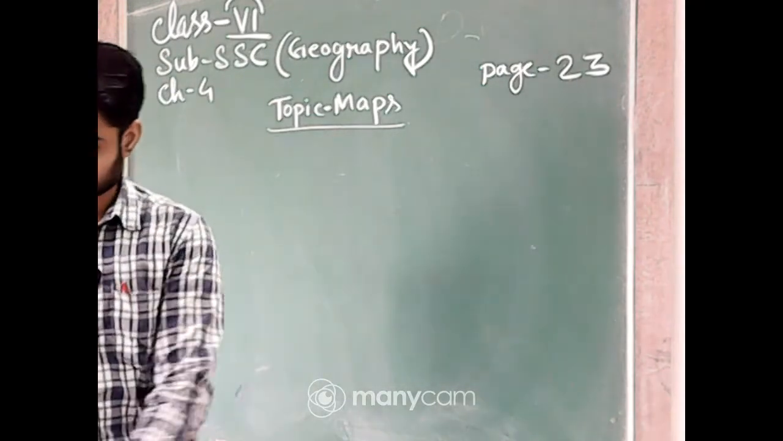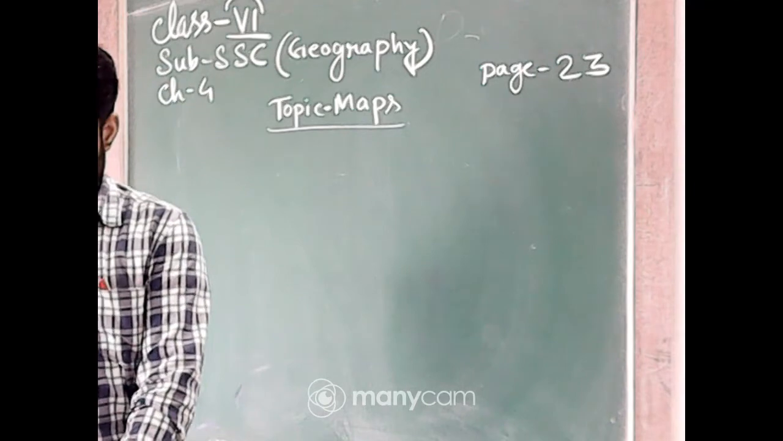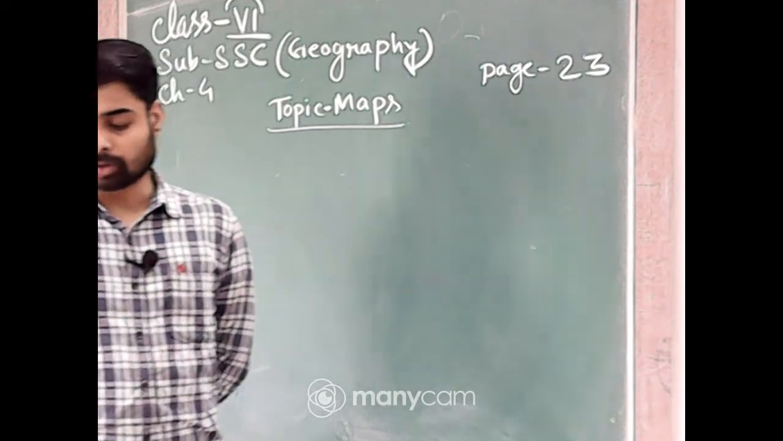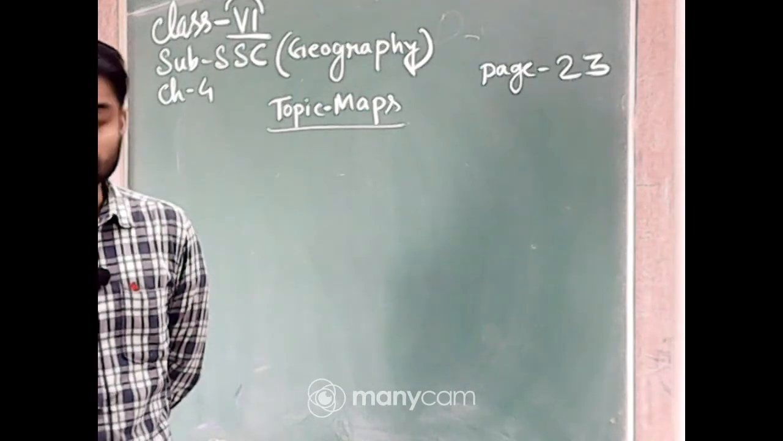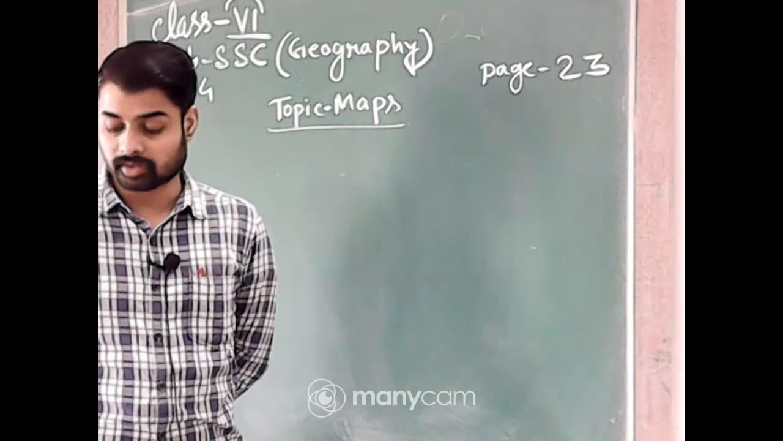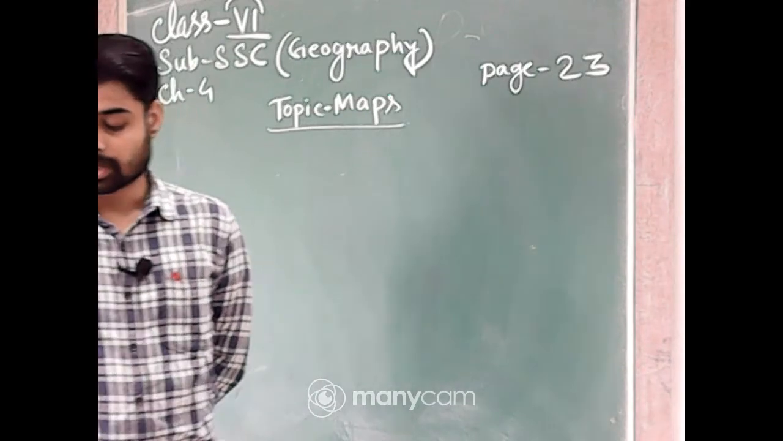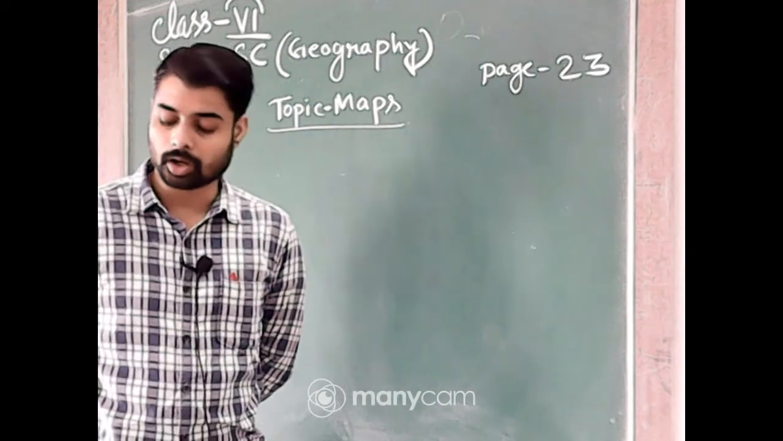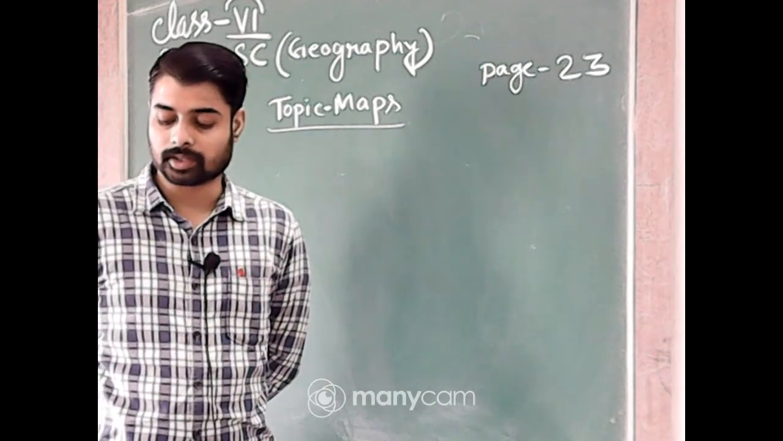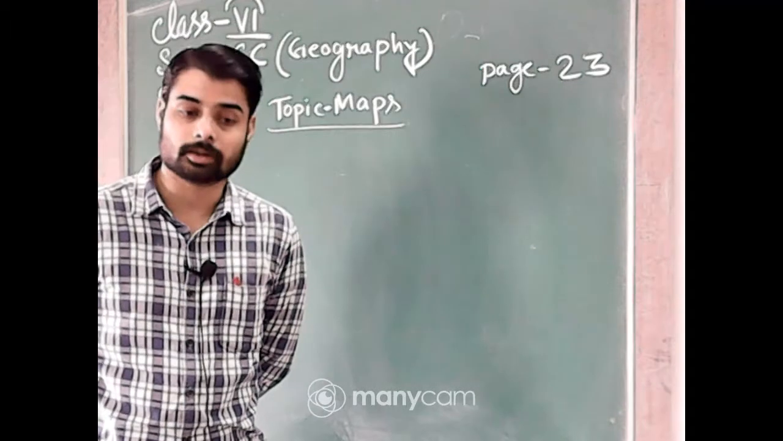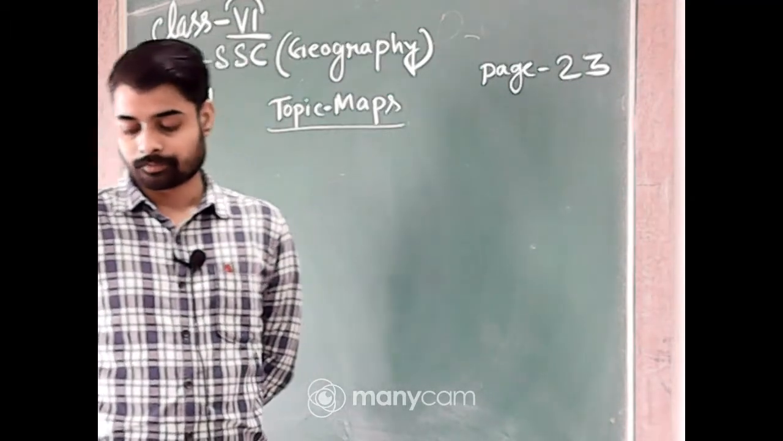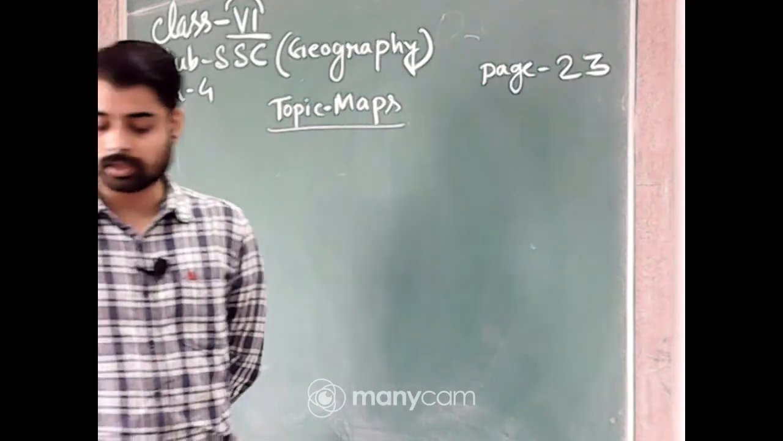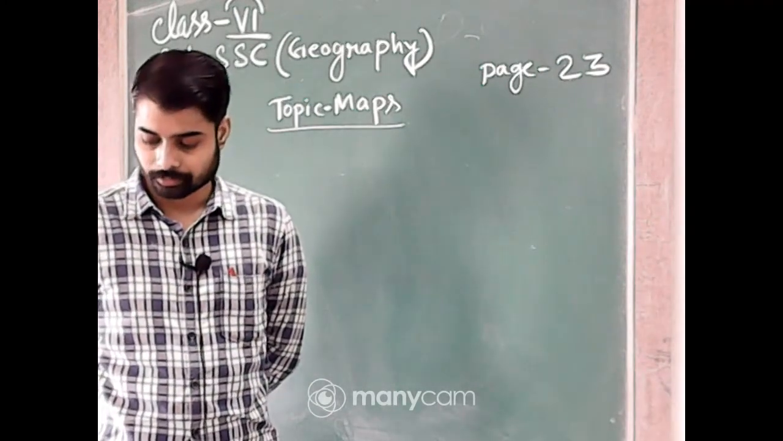Now, how can we use the map? When we want to study a part of the earth, such as our country, our state, district, towns, villages, and some other features such as population density, yearly rainfall, and the natural vegetation, meaning the plants and animals, then we can use a map. In this situation we use a map.